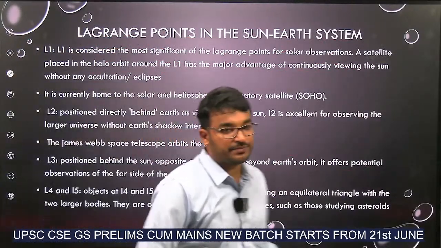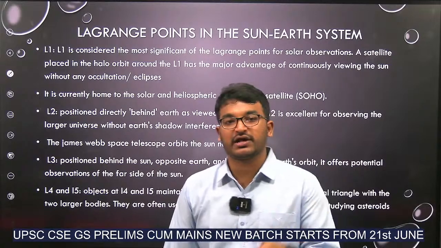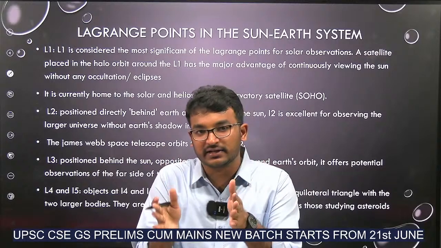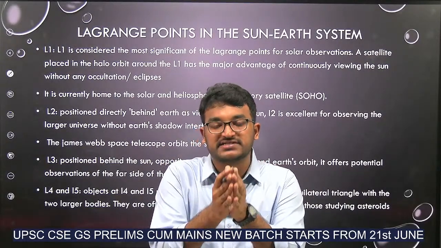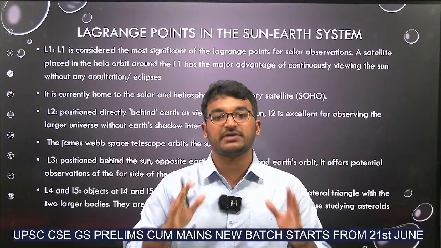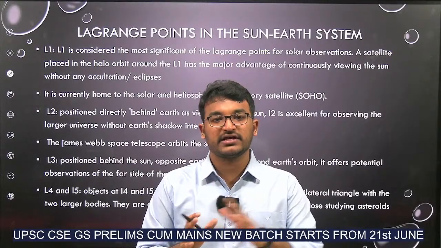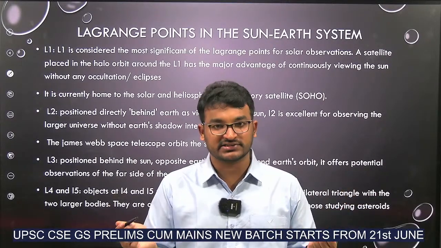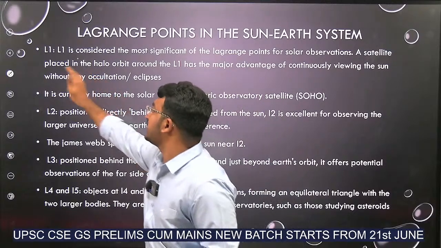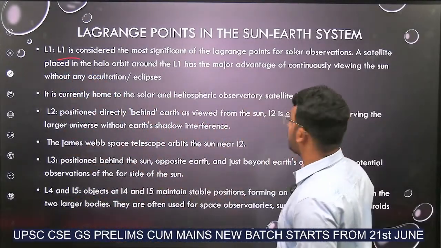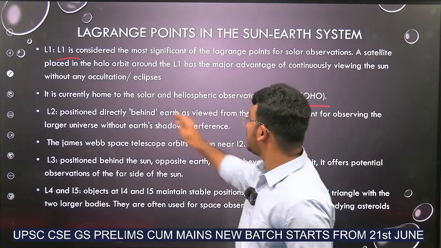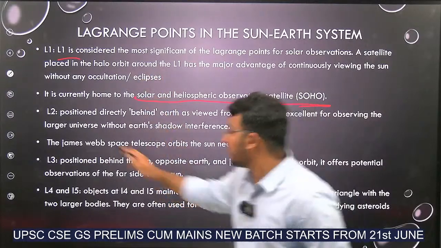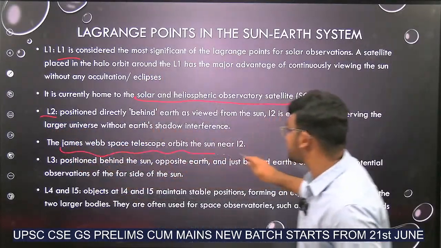As I told you, there are L1 to L5, meaning 5 points in the sun-Earth system where the gravitational force of both sun and Earth is balanced, and an object or satellite placed there becomes stationary, because it is easier to do research there about the sun or the Earth. And as I told you, Aditya is placed in L1, and the Solar and Heliospheric Observatory satellite SOHO is also placed in L1, and at L2, James Webb Space Telescope is placed.